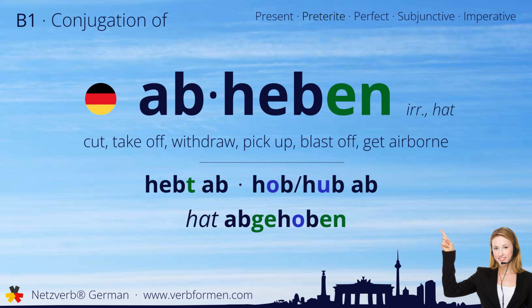Today we're going to learn how to conjugate the German verb abheben. Watch and listen to the forms carefully. Let's start with the stem forms. Hebt ab. Hob oder hub ab. Hat abgehoben. Now let's move on to the tenses.